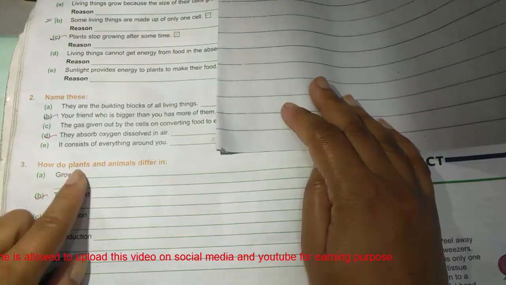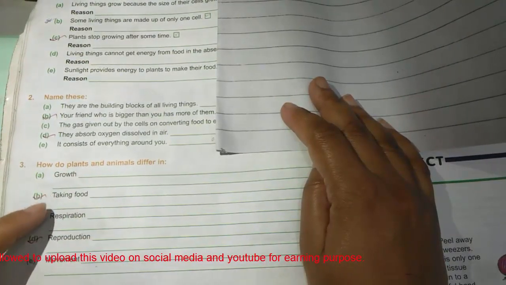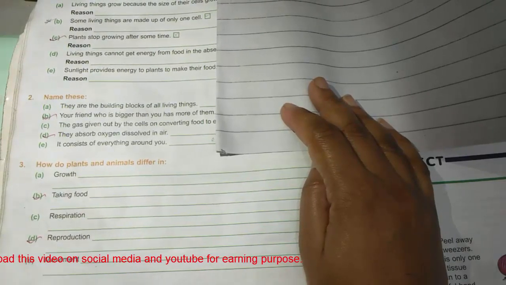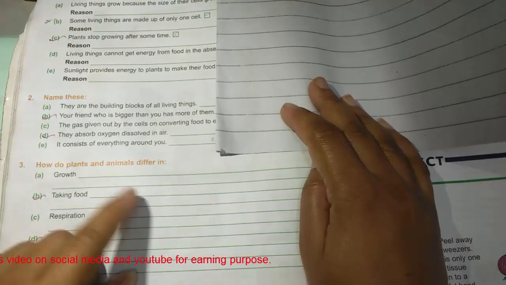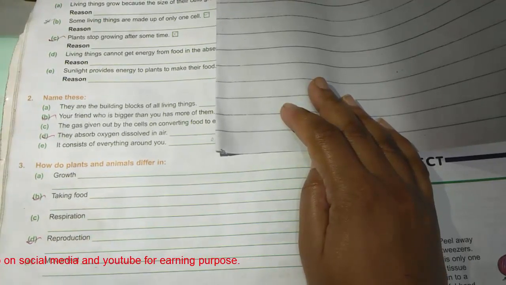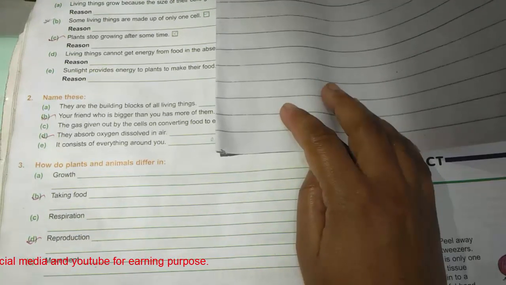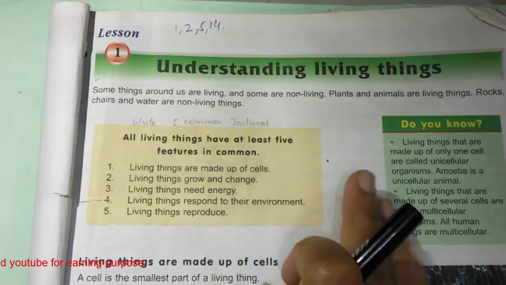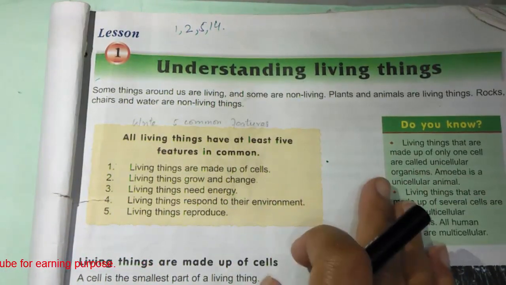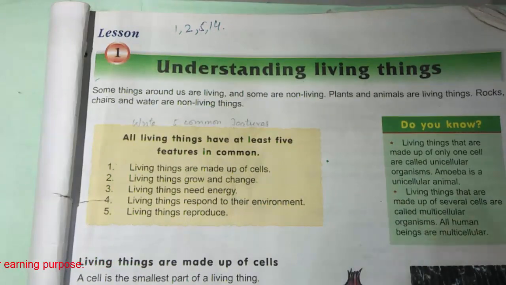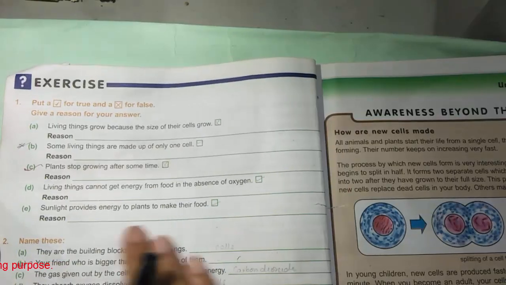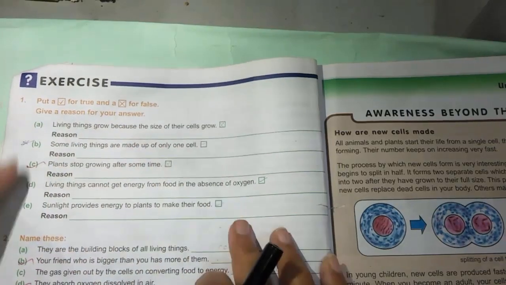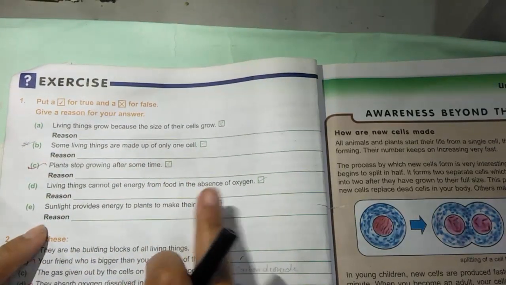Then question number 3, how do plants and animals differ in growth, taking food, respiration, reproduction, and movement? We have discussed all these things in the unit. You have to read the unit well, and then you can see the video again for the clarification of your concept, and then attempt these questions in neat writing, and take a picture of this page and show me your home task.